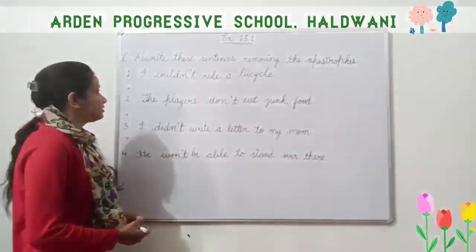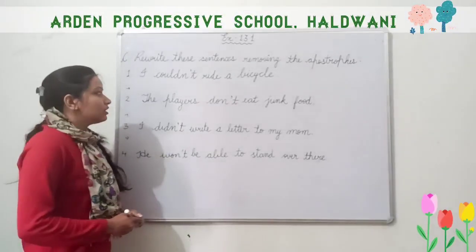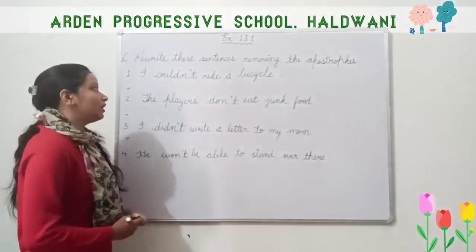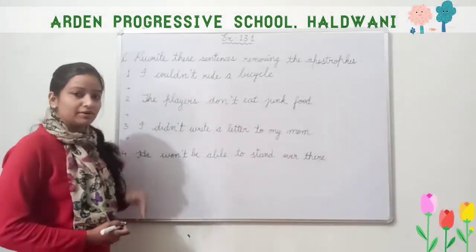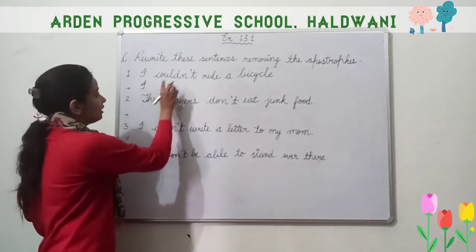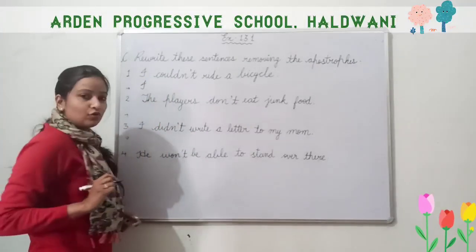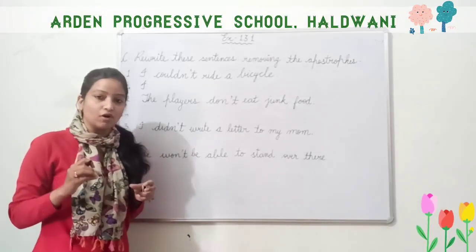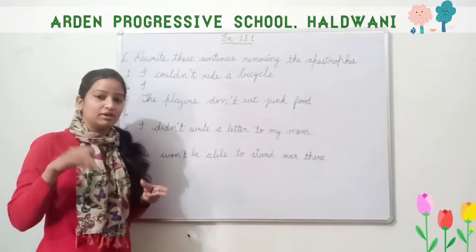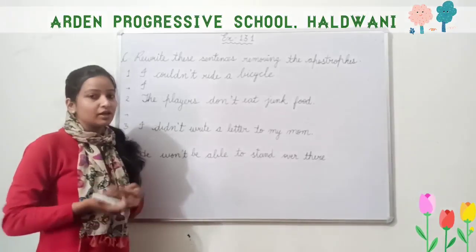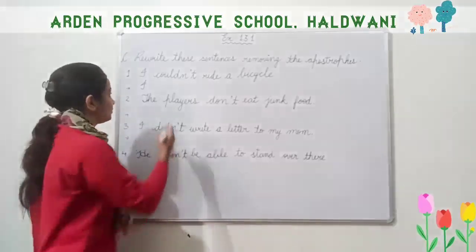So what is the first question? I couldn't ride a bicycle. Here this one is the contracted form, so we have to remove it. I could not. I have told you that when we make the contracted form of not, we replace O and on that place we put apostrophe. So here we will do just the opposite.